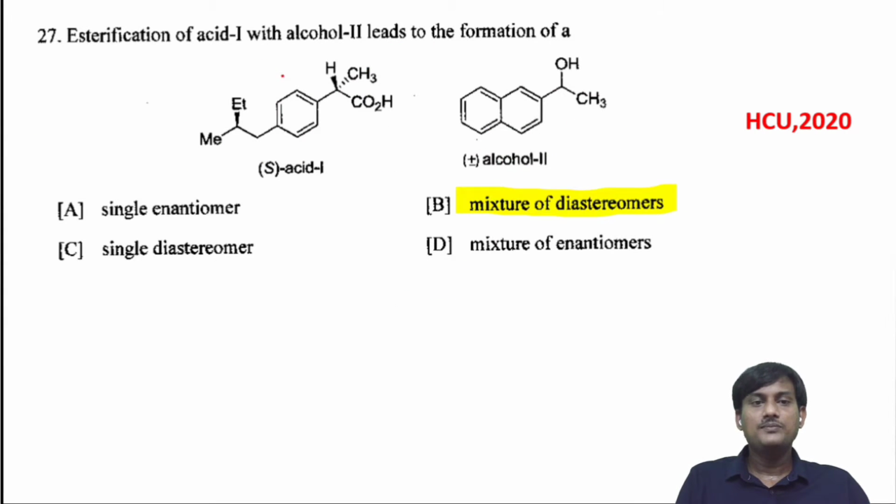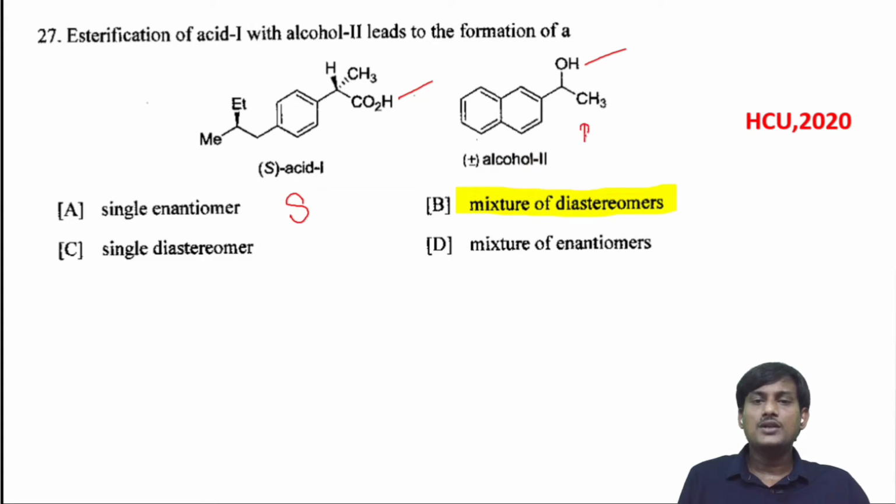Acid 1 has S configuration; reaction with alcohol 2 leads to the formation of? When you react a carboxylic acid with an alcohol, there is formation of an ester. That reaction is called esterification. Here the alcohol has plus and minus, so it's a racemic mixture.